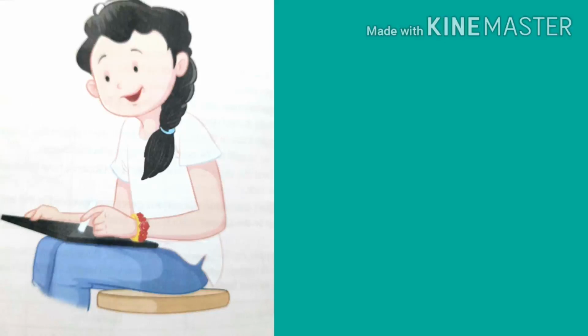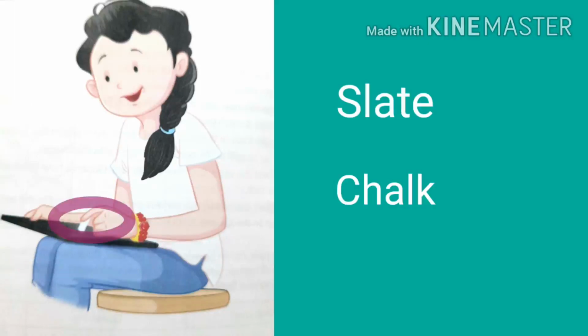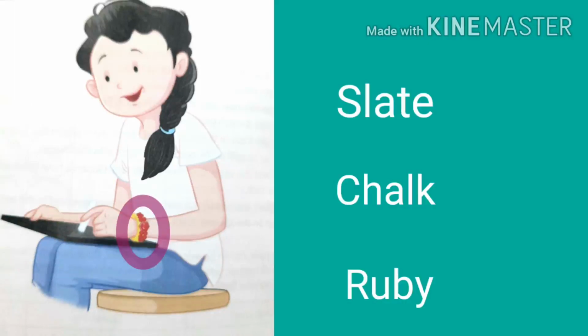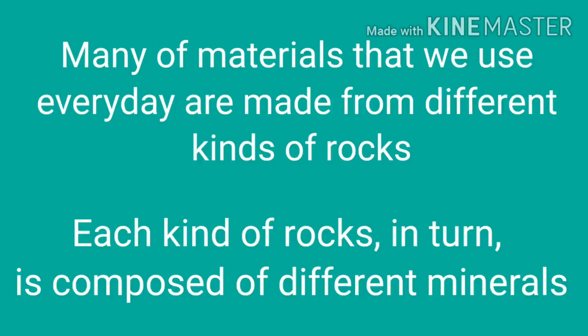Can you tell me the rocks used by Safia here? Yes, it is slate, chalk and ruby. Many of the materials that we use every day are made from different kinds of rocks. Each kind of rock in turn is composed of different minerals. So we can say that rocks are made up of substances called minerals.